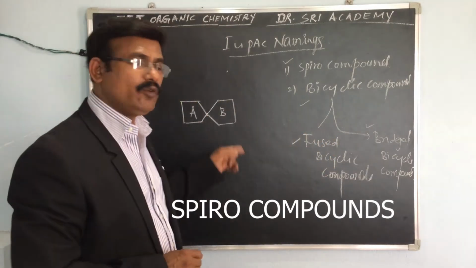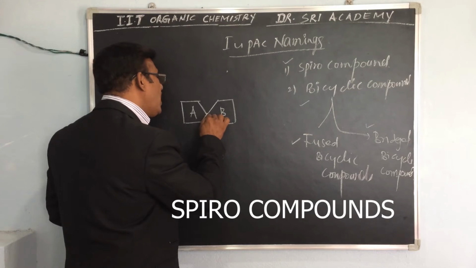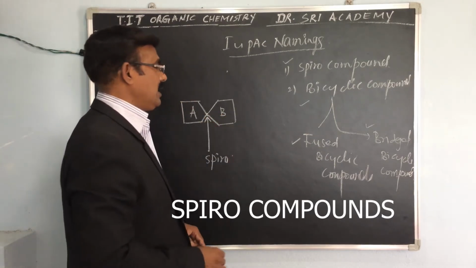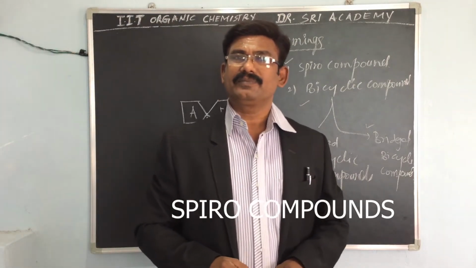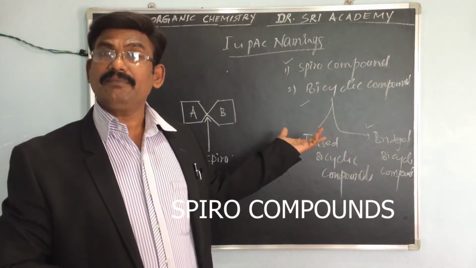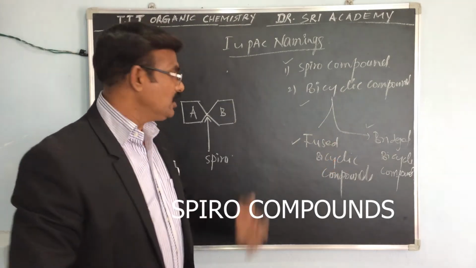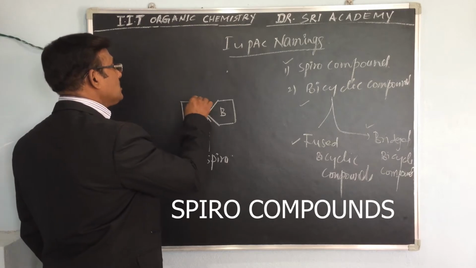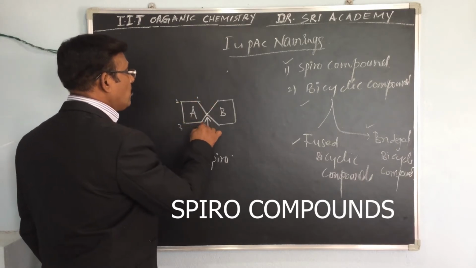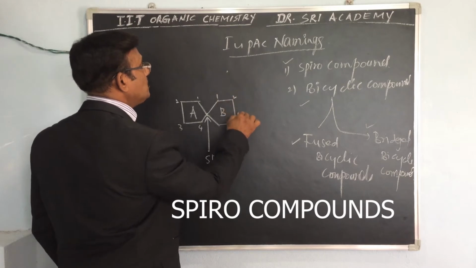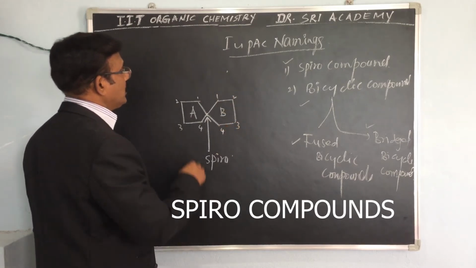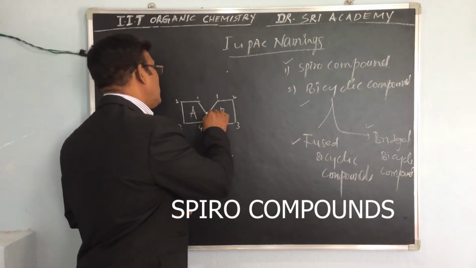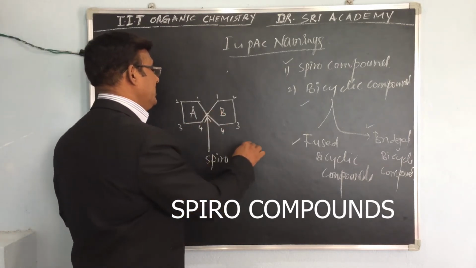That is called the Spiro compound. So how can you give this name? Here, 1, 2, 3, 4 carbons, and here also 1, 2, 3, 4. So total 8 plus 1 more, the shared carbon. Total 9.